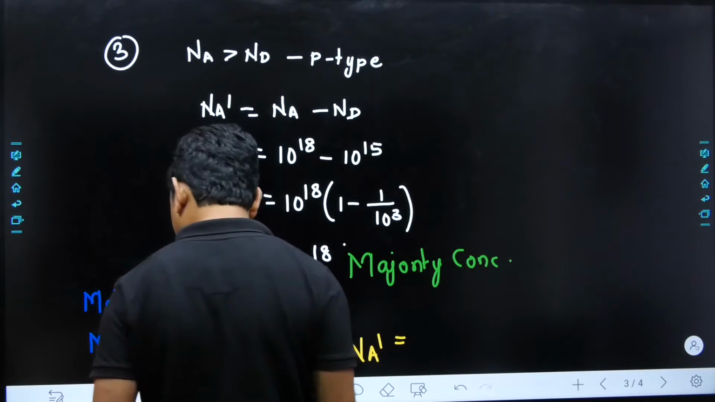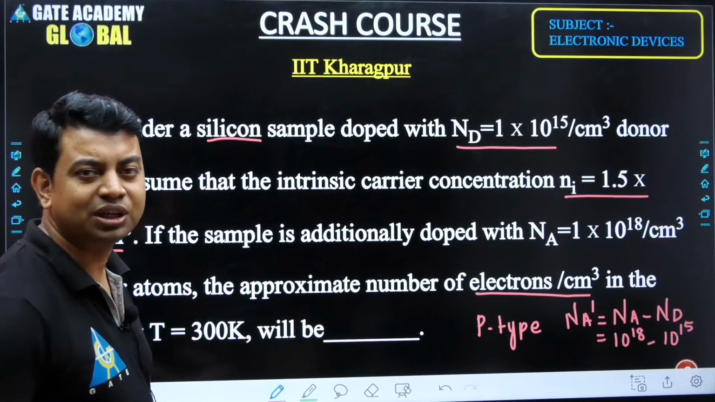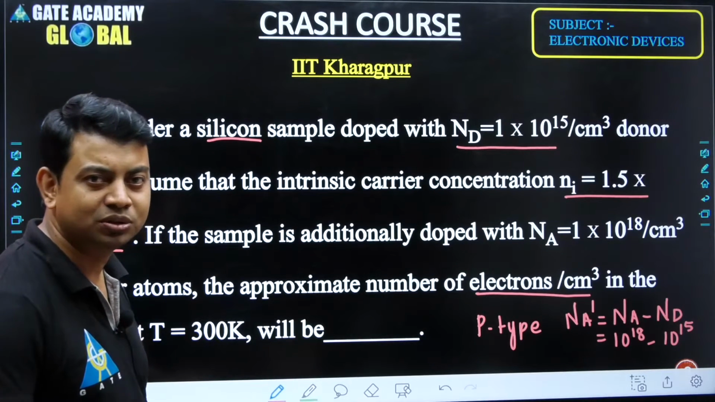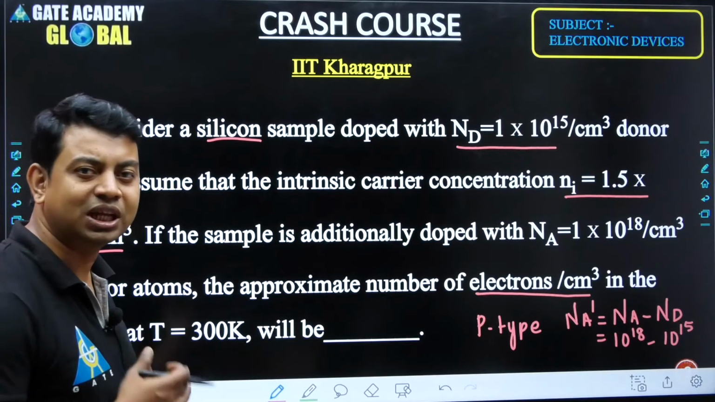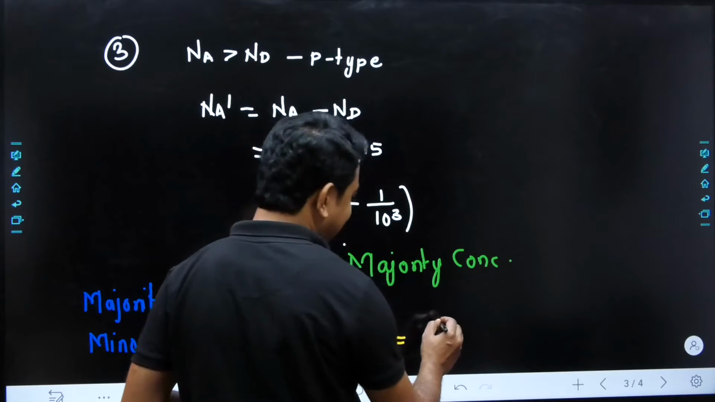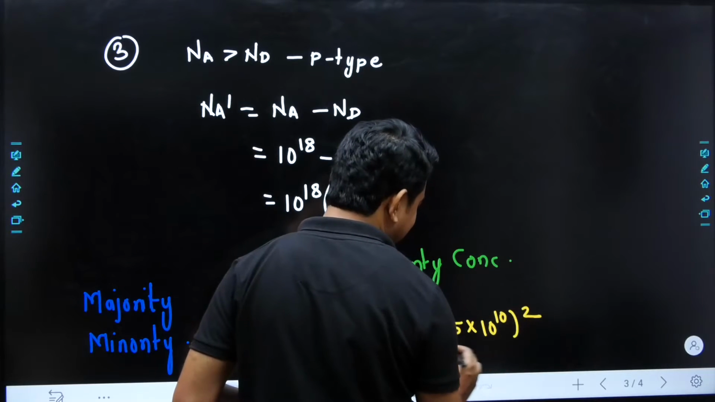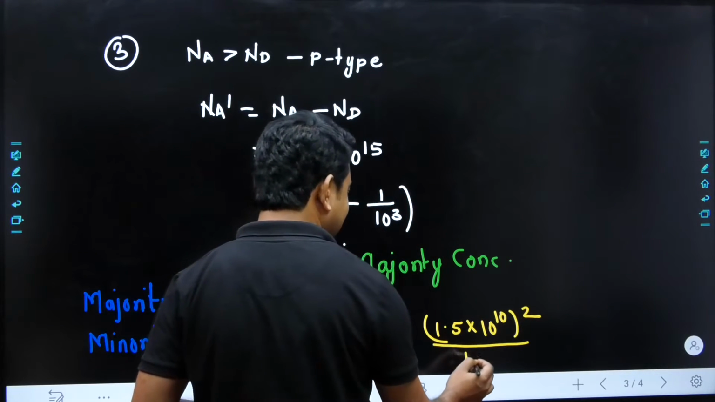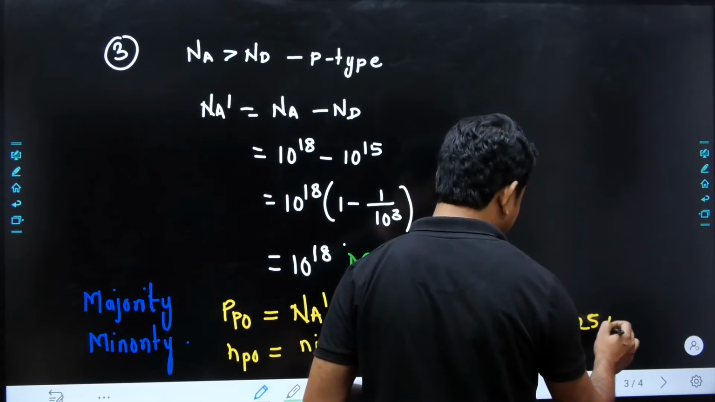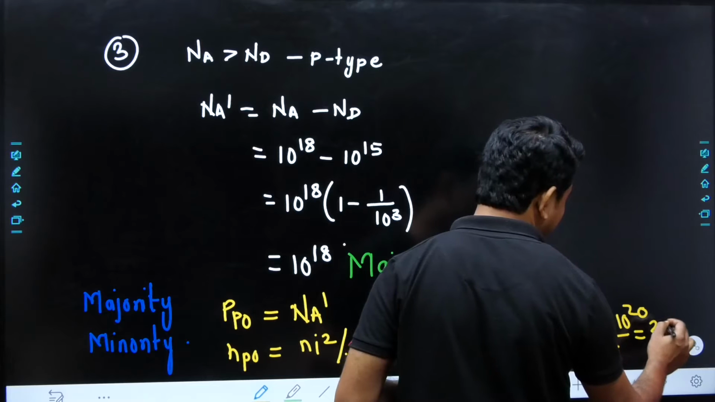What is Ni? It is given in the question. We don't have to think about Ni, because the GATE question has been framed in such a way that they are providing the constant value also, unless they are making a mistake. So the value of Ni is 1.5 into 10 to the power 10, and the square of this divided by 10 to the power 18. So we have 2.25 into 10 to the power of 20 divided by 10 to the power of 18, which is equal to 225.